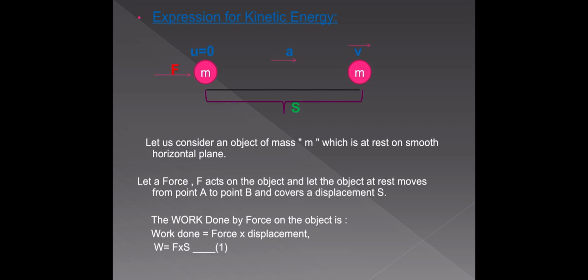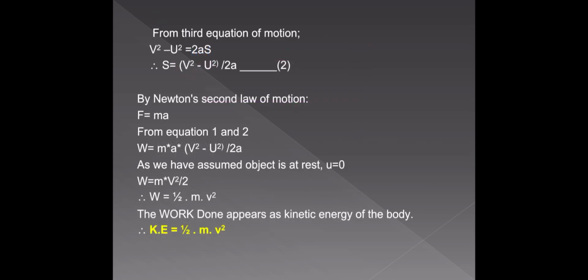We have an equation v square minus u square equal to 2as. Yes, by rearranging, s is equal to v square minus u square by 2a. This is the displacement gained by the object.